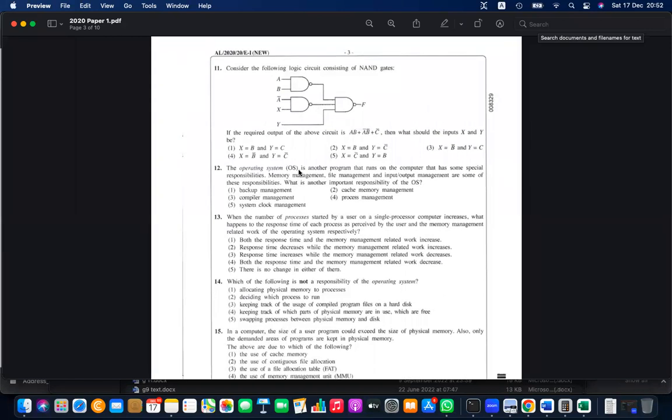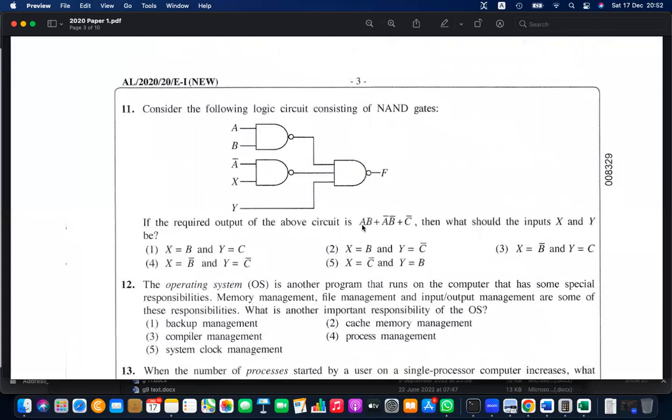It's very good. Okay, considering the following logic circuit using only NAND gates, the required output of the above circuit, then what should be the input for X and Y? You need to generate A, B, A naught, B naught, C naught. A and B is here. Then A naught, B naught. Then C naught.